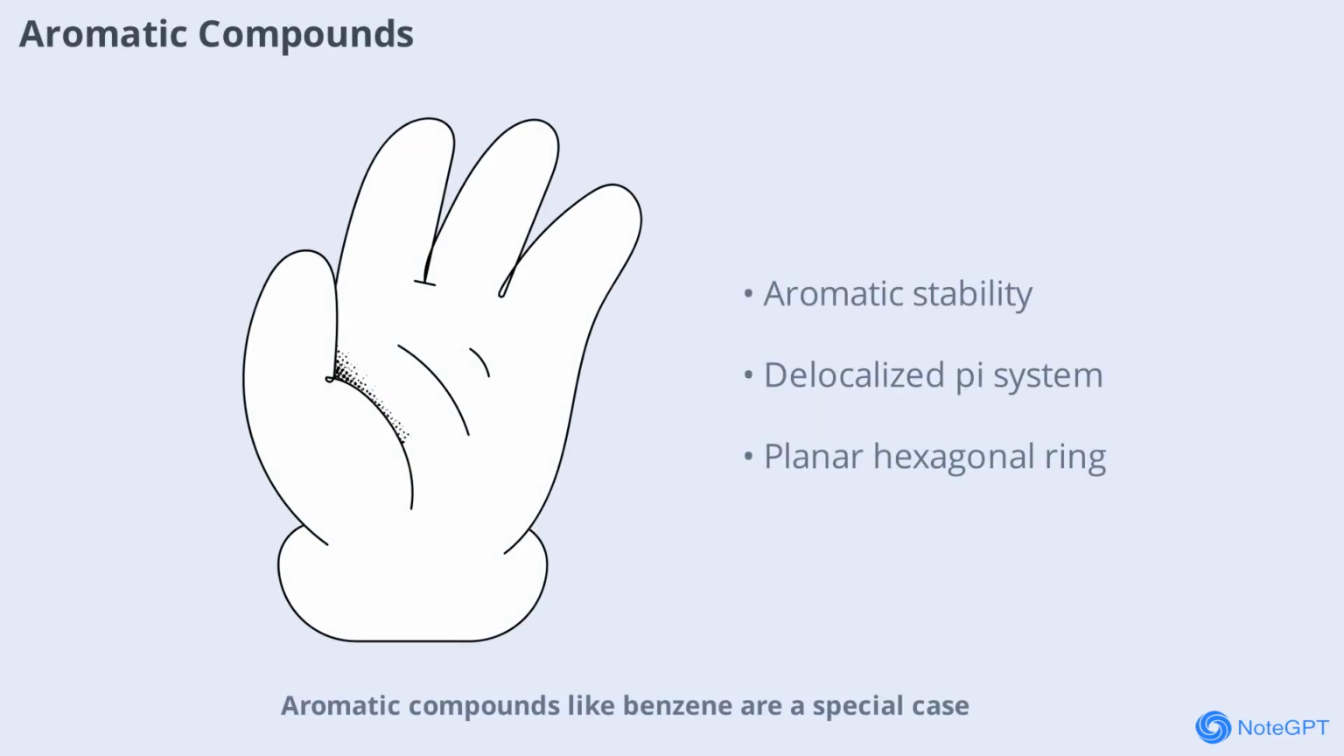Aromatic compounds like benzene are a special case. All the carbon atoms in benzene are sp2 hybridized, forming a planar hexagonal ring. The unhybridized p orbitals overlap to create a delocalized pi system, which gives aromatic compounds their unique stability and reactivity. Hybridization is key to understanding the structure of these fascinating molecules.